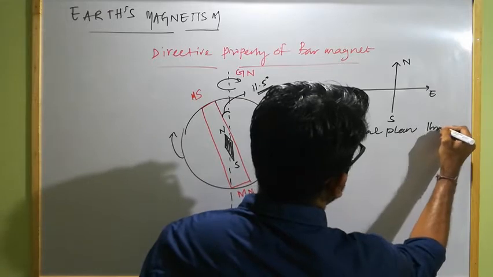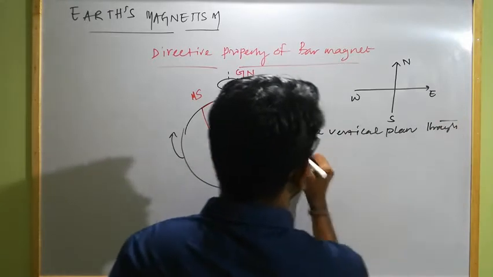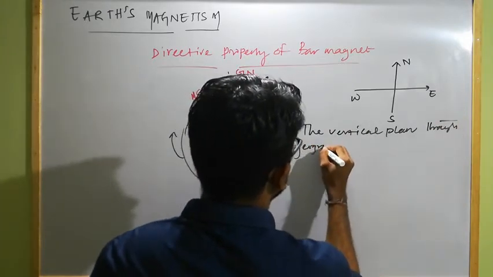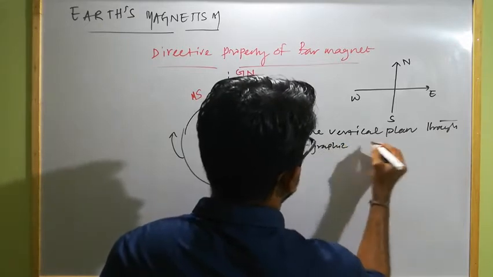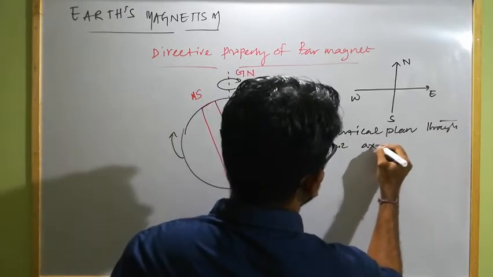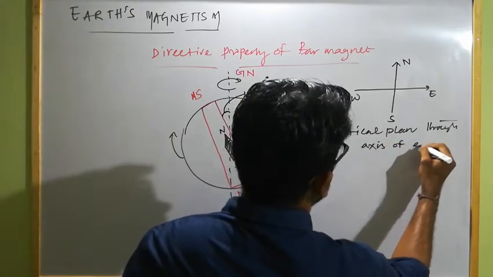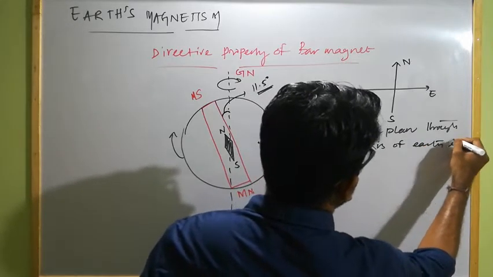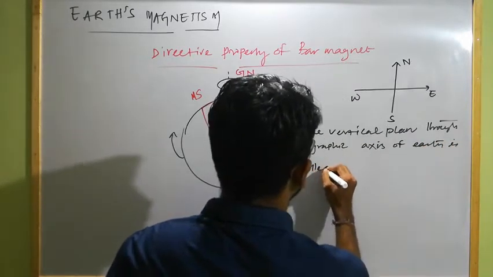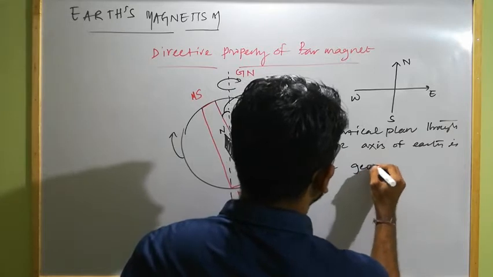The vertical plane through geographic axis is called geographic meridian.